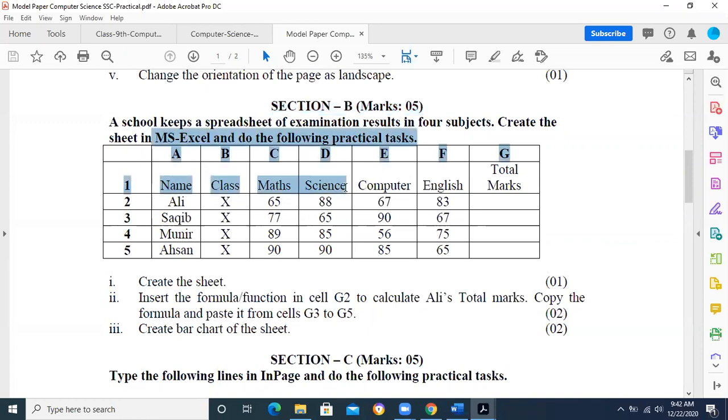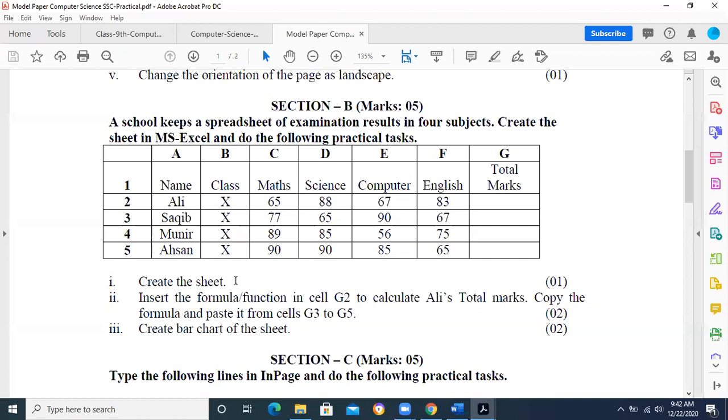What we need to do is make this sheet in Microsoft Excel, and then enter the data accordingly. Whatever data is given, keep in mind that in your board exam you should type the same data, because they see the result that you have typed it in a proper way and you have applied the total or average or maximum or minimum, whatever is asked in the paper. If you type your own data, the object will be changed, and then the answer will not be the same. So you will type the same data, so that when we calculate the total, it is the same that they are expecting.